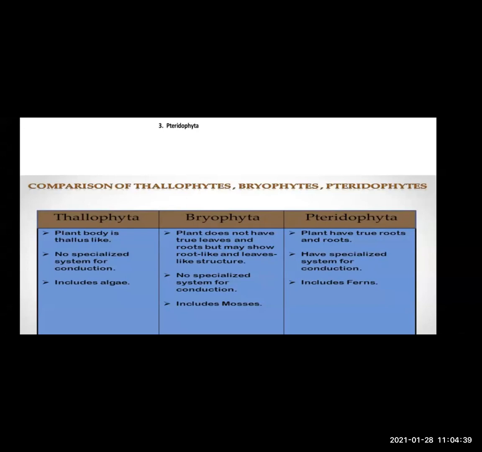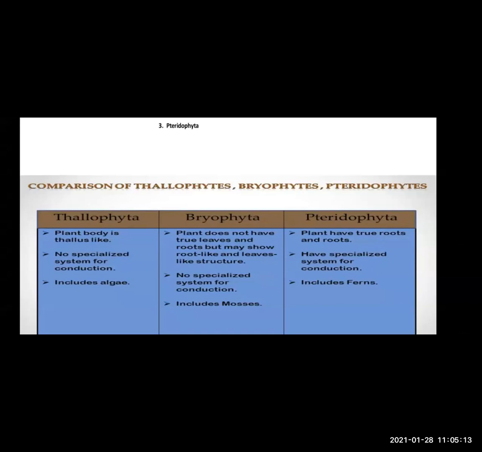In Bryophyta also, again, there is no specialized system for conduction. That means even in Bryophyta, conducting tissues are not developed. But Pteridophyta have a very well developed root, stem, and leaves, and also very well developed conducting tissues. They have separate tissues for conduction of food and water.